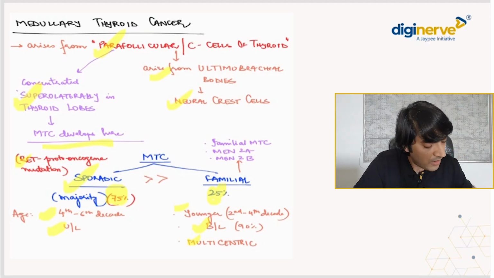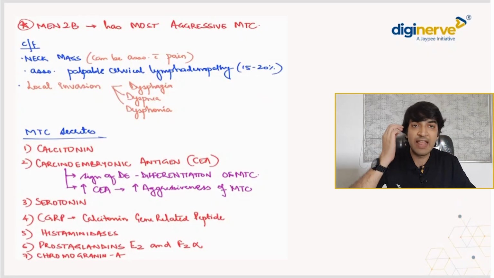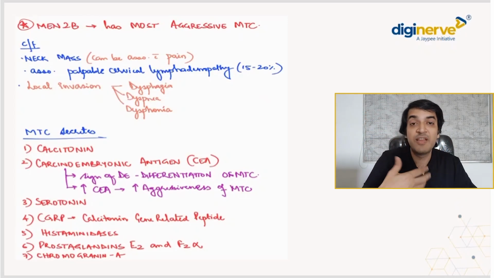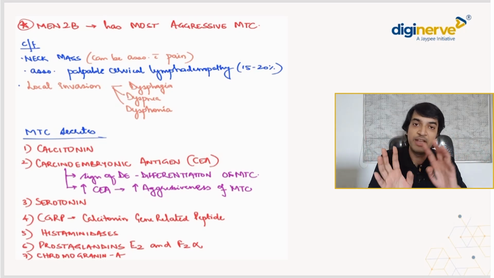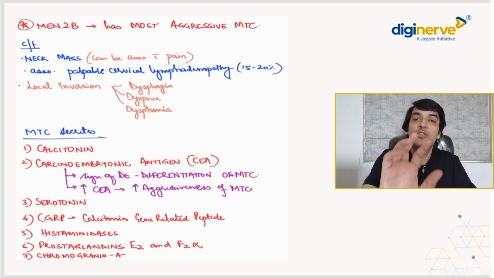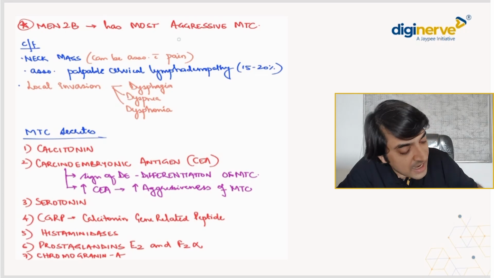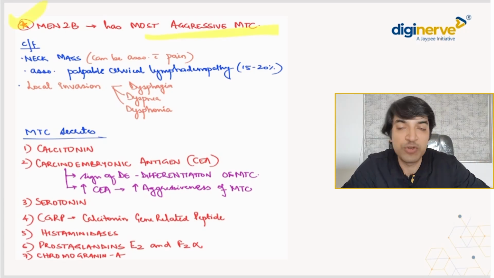Okay, all right. Next thing that we need to know is which amongst them is the most aggressive. When we talk about familial, MEN2B is the most aggressive amongst all. Of both sporadic and familial, those associated with MEN2B are the most aggressive variants of MTC. This has been asked.